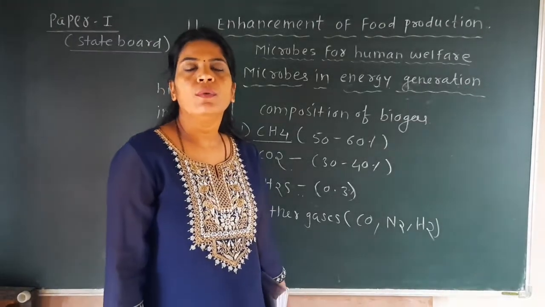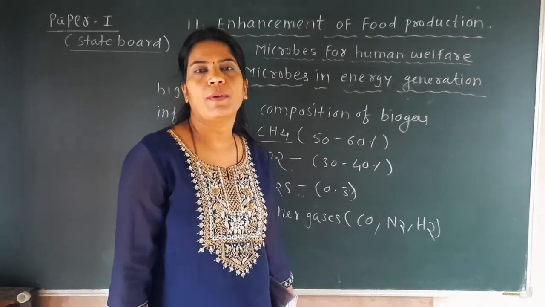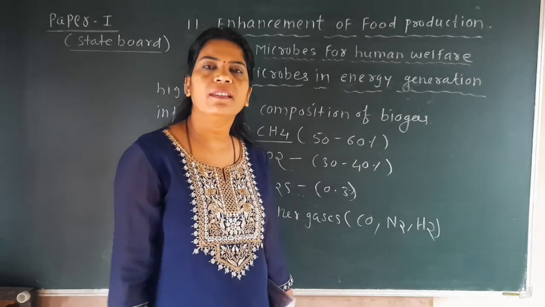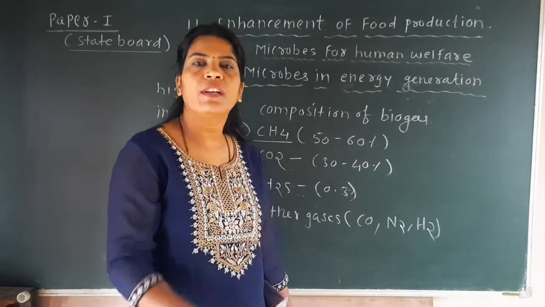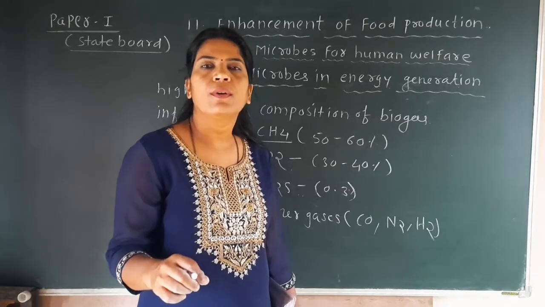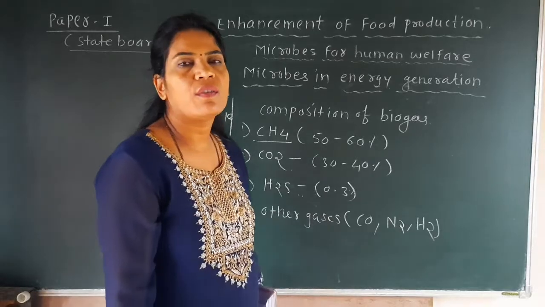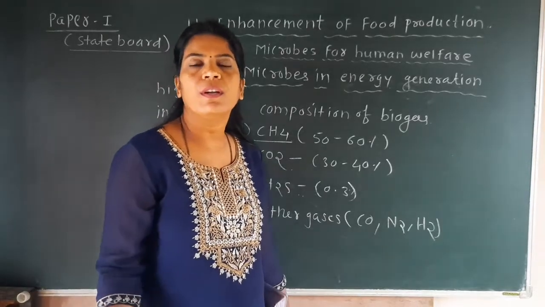Okay, now here we have to see which raw material is used for this biogas production. How is biogas produced particularly by the farmer in their yard or in their home? For that, a particular raw material is used, that is called the dung, maybe cow dung or buffalo dung.